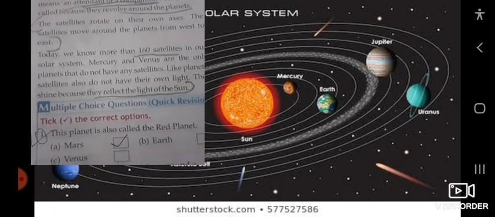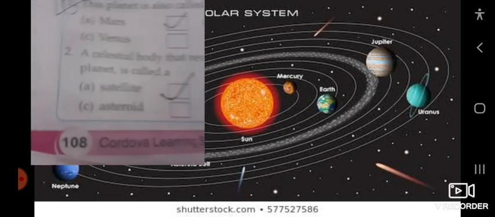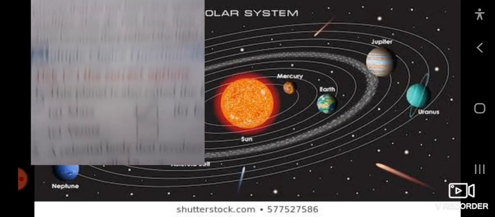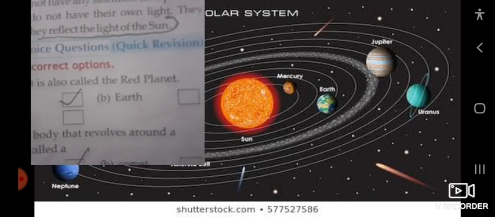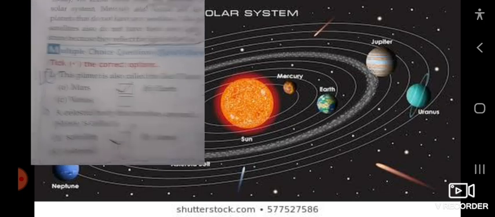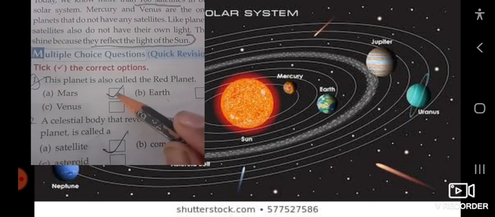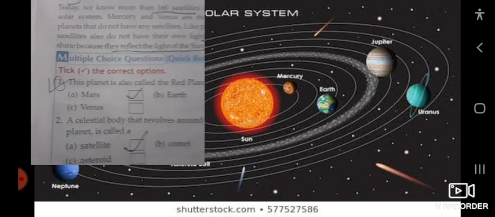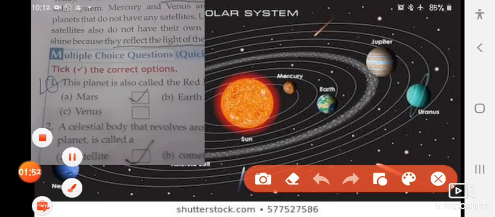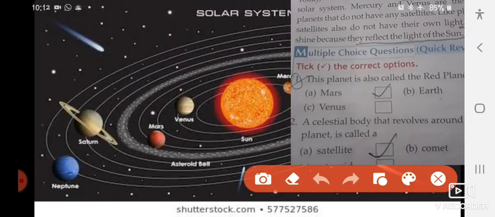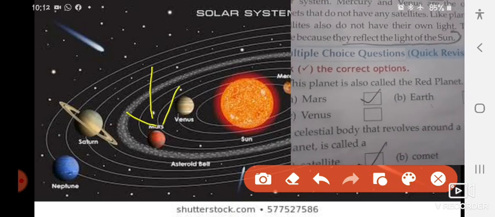Now the quick revision, just do it by yourself. Multiple choice question on page number 108. Take the correct option. First, which planet is called the red planet? You have to write down this activity. The planet called the red planet is Mars. You can see it on this solar system. It is here, and that is why it is known as the red planet.